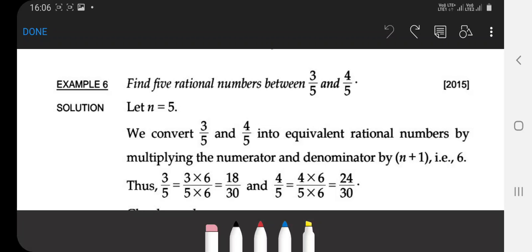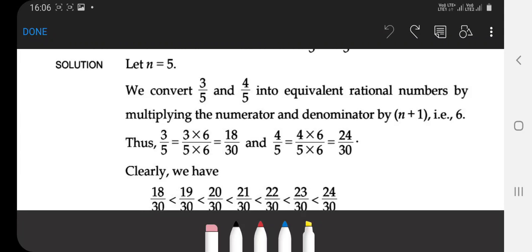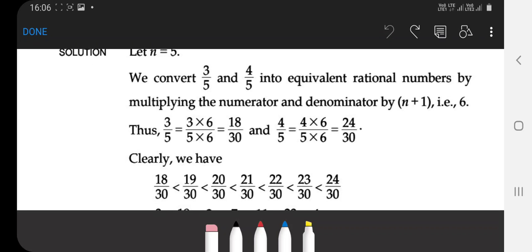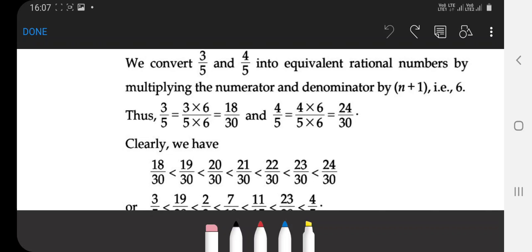So now you write the 5 equivalent rational numbers this way. 18 by 30 is less than 19 by 30, is less than 20 by 30, is less than 21 by 30, is less than 22 by 30, is less than 23 by 30, is less than 24 by 30.